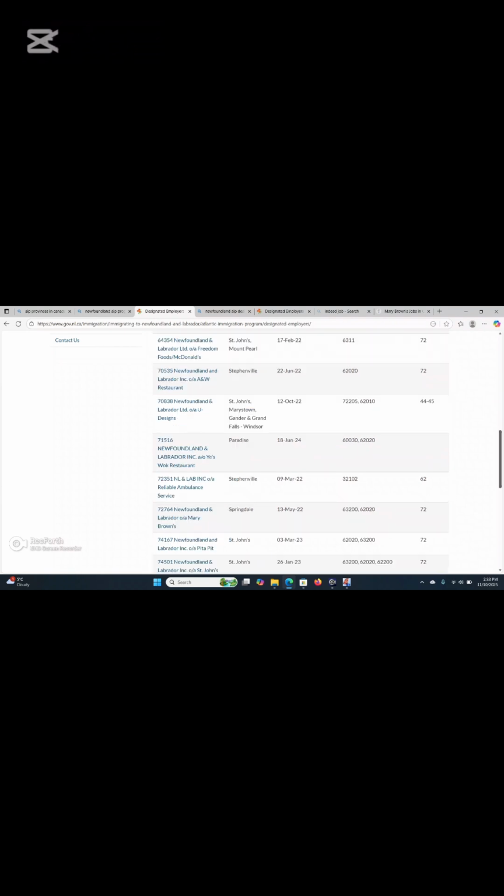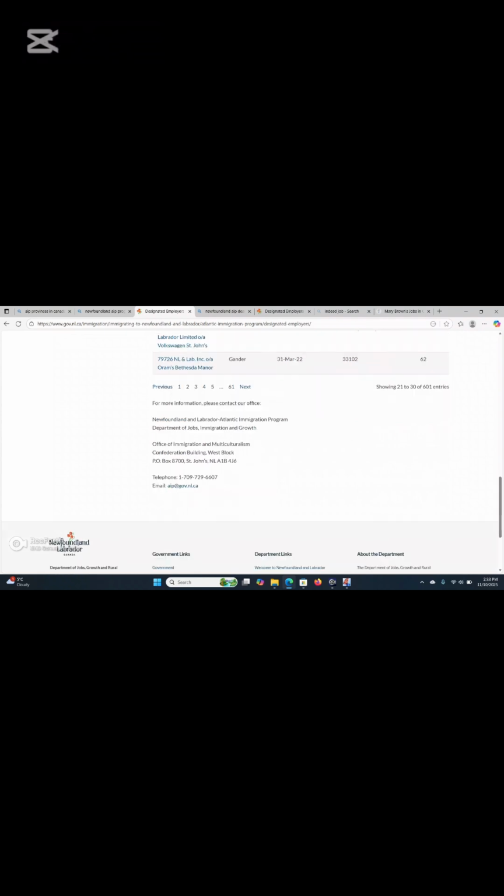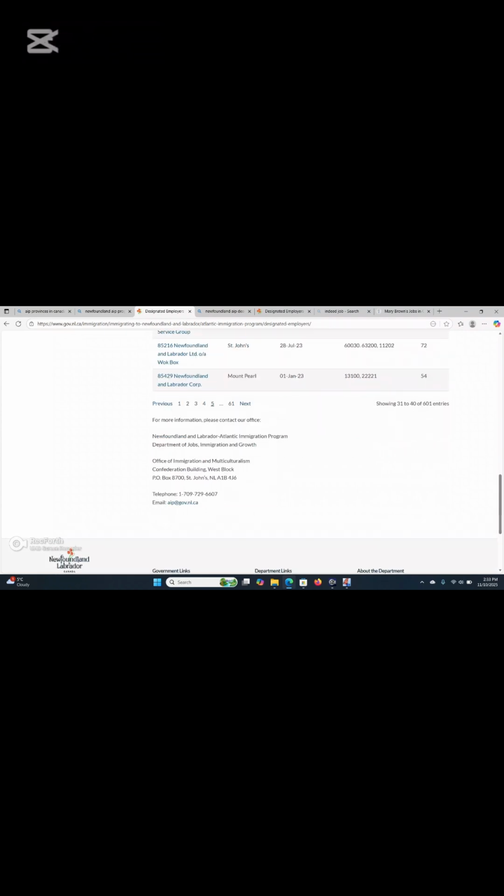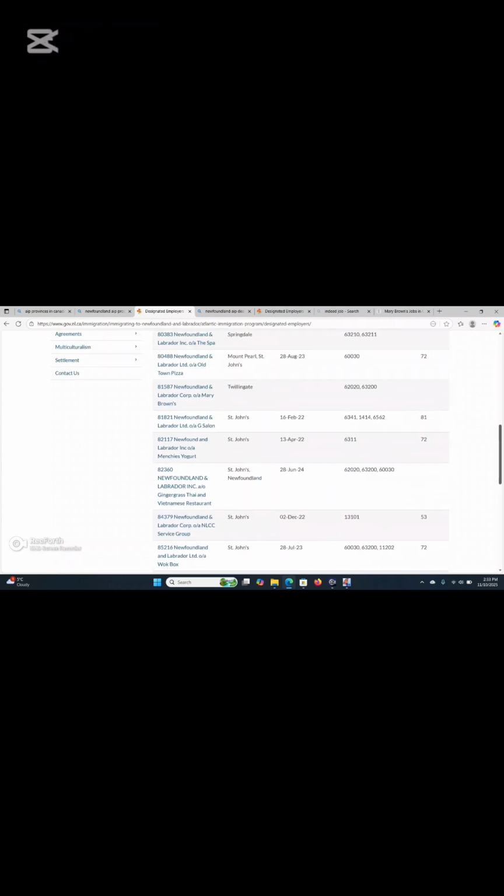If you get to the bottom of the list, you can click on the second page. It gives you those other companies, then the third, the fourth, and the fifth. We have up to 61 pages. That's a lot of companies. If you look at this place, showing 31 to 40 of 601 entries, what this simply means is that 601 companies are designated employers in Newfoundland and Labrador.